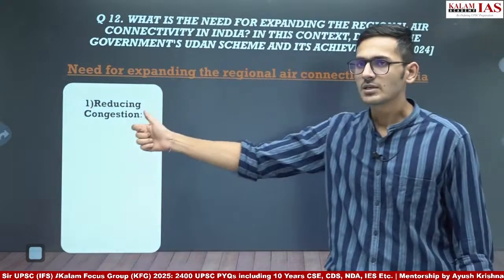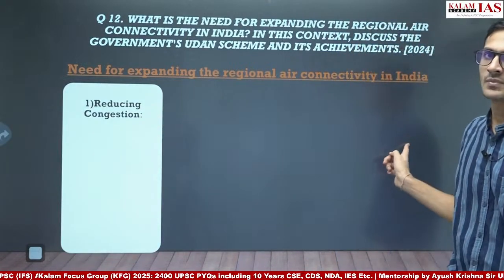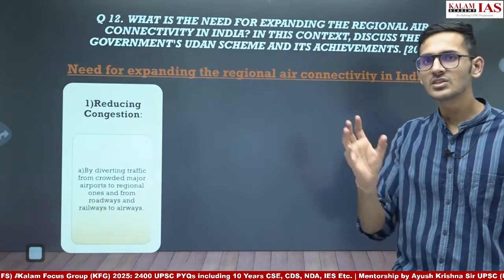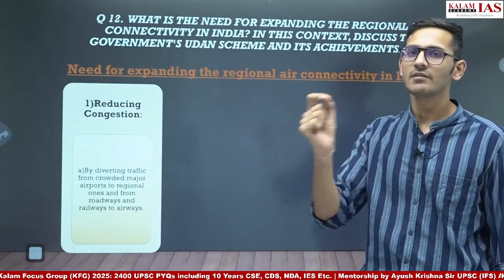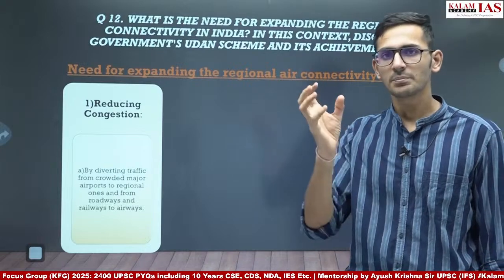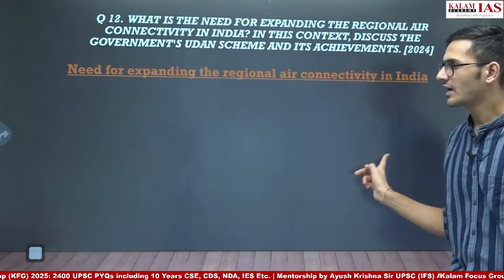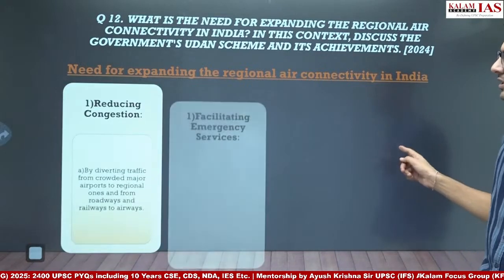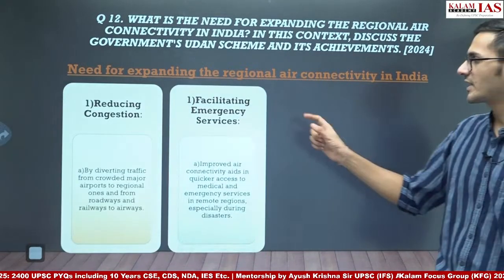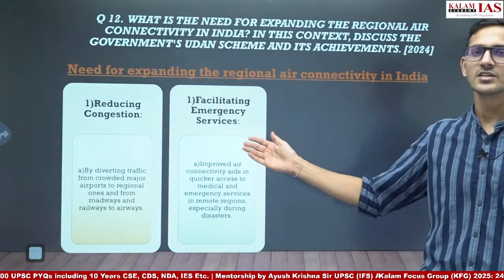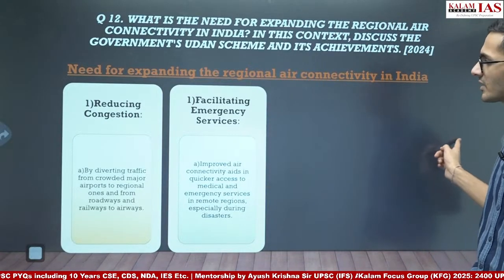Then we can write about reducing congestion. Because regional air connectivity increases, small cities have airports now. As a result, the pressure on the big cities reduces as it diverts the traffic from big cities to the small cities. Facilitating emergency services, again this becomes possible when there is regional air connectivity.